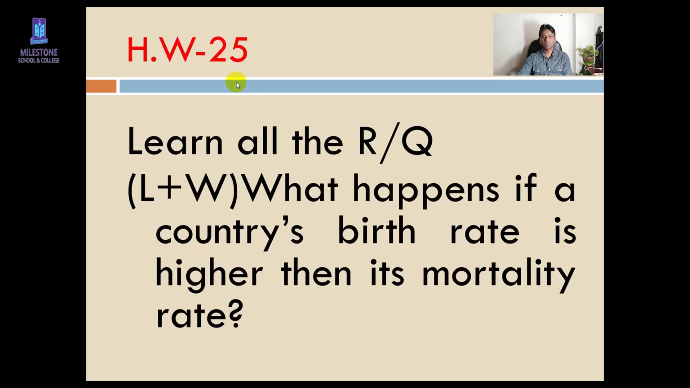Now, here SW time. Your SW number 25. Here you have to learn all related questions. And here I have given a question you have to write in your SW copy and you have to submit it to your subject teacher, right? What happens if a country's birth rate is higher than its mortality rate? So if birth rate is high and mortality rate is low, then generally population growth increases. Okay, so you have to find out the answer from your book. You have to read the book properly, then you can get the answer properly.